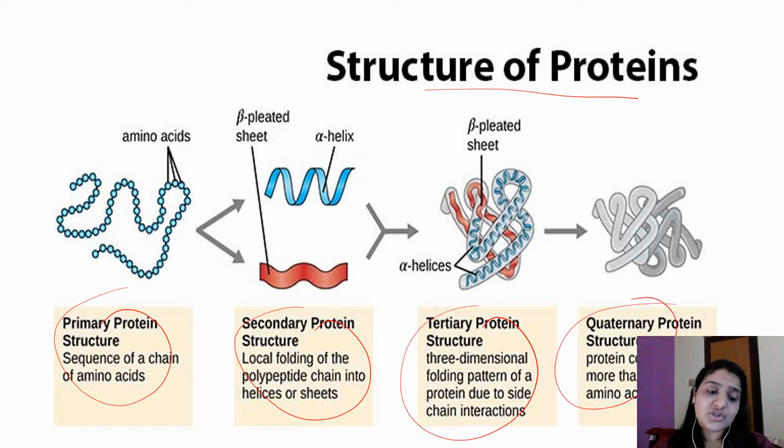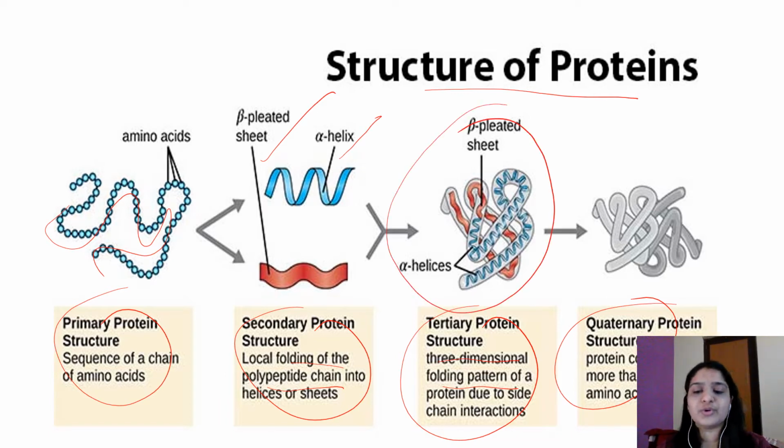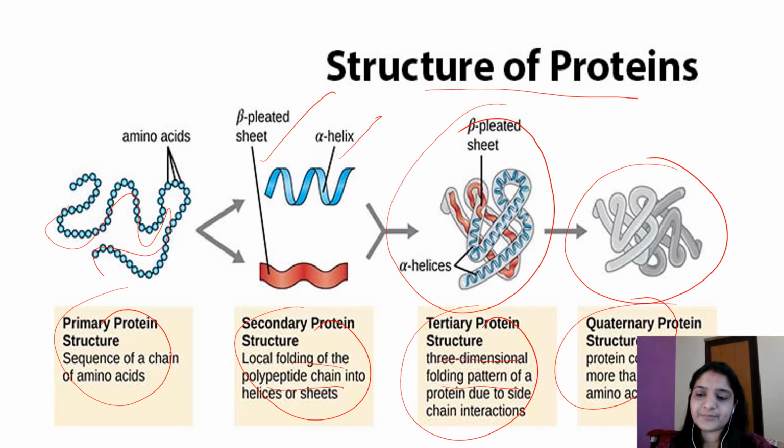Primary structure mainly consists of the sequence of amino acids. It is a linear sequence of amino acids. Secondary structure is a local folding of the polypeptide chain into helices or sheets. Tertiary structure is the three-dimensional folding pattern of the protein, mainly due to side chain interactions. Quaternary structure consists of more than one polypeptide chain. These are the various levels of structural organization of proteins.